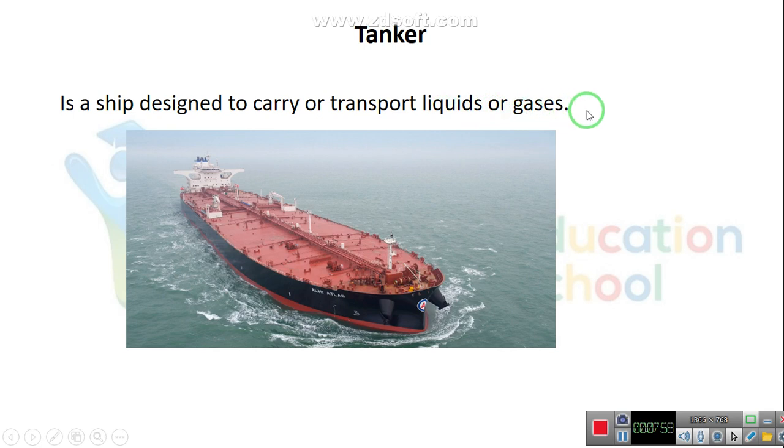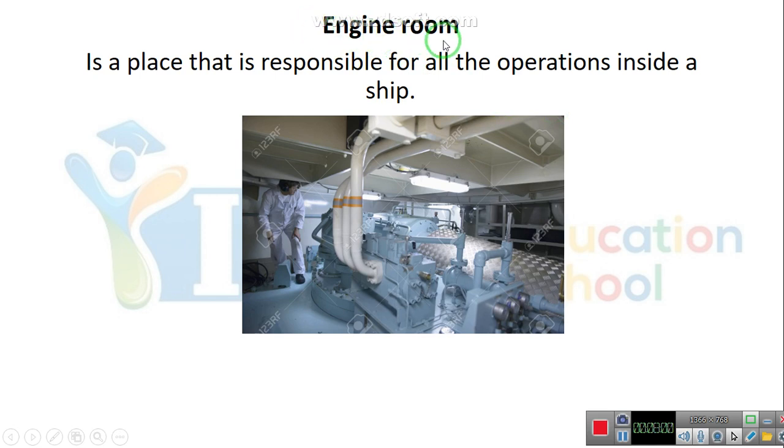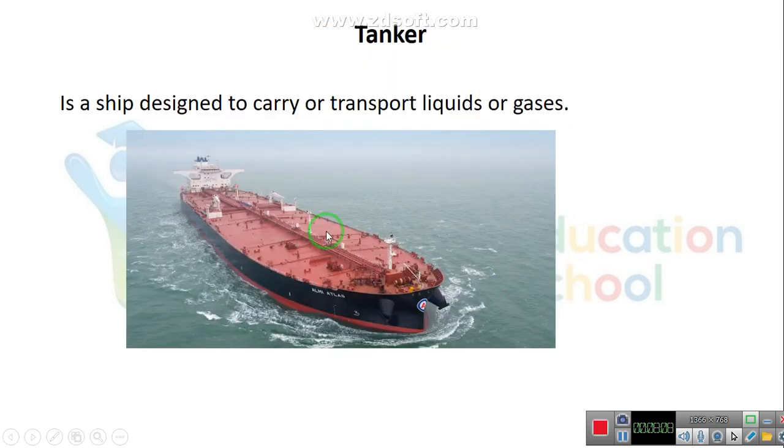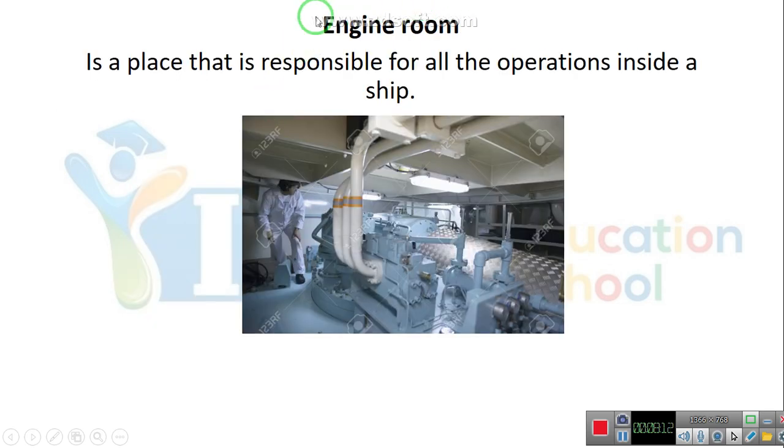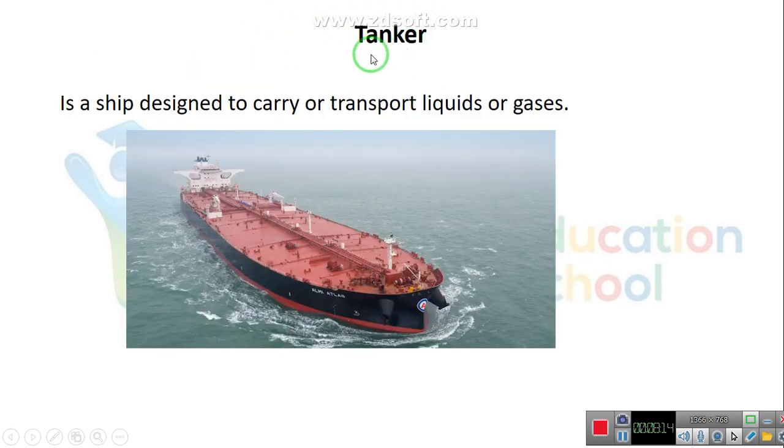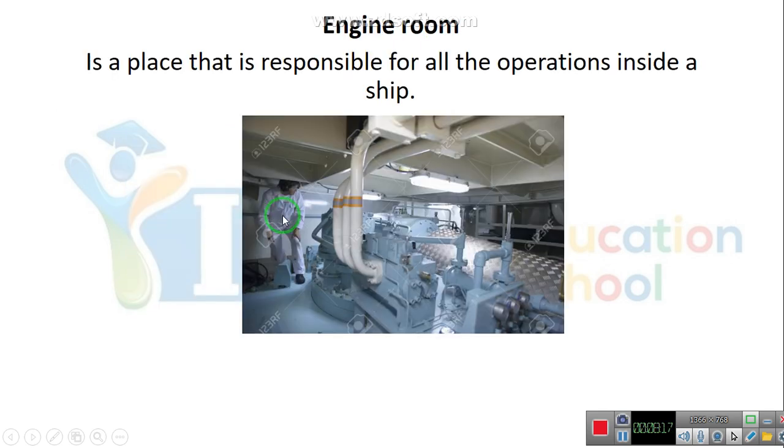Okay, next, engine room. Engine room. This is what we call an engine room. This is actually inside the tanker. Where is this engine room I'm talking about? It is inside this ship or tanker. What do I mean by an engine room?